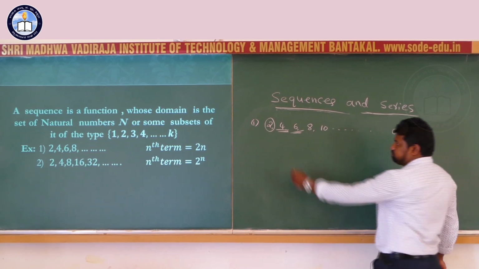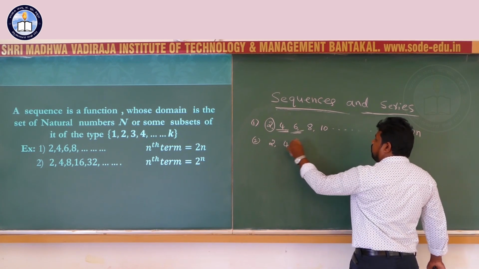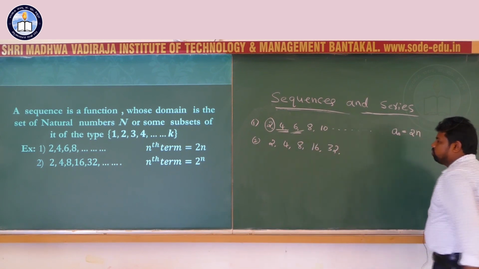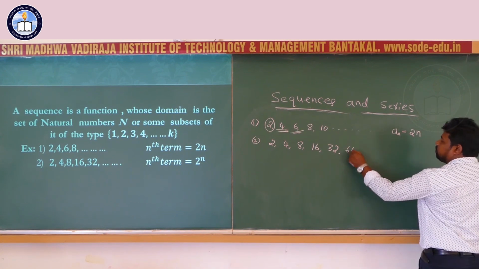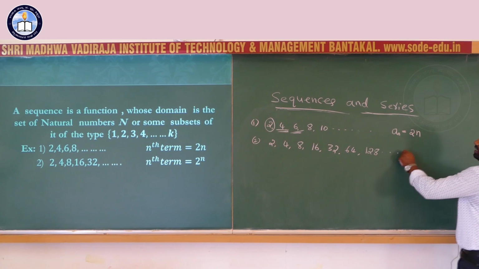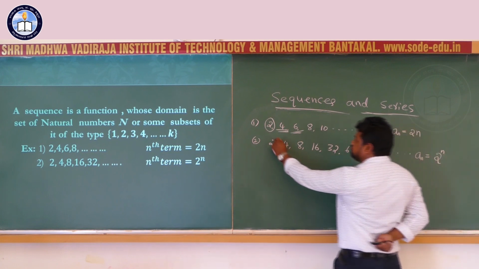Next example, 2, 4, 8, 16, 32. What is the next number? 64. Next number 128. This is also a sequence. Here the nth term can be written as an equal to 2 power n. For the first term take n equal to 1, 2 power 1, that is 2.